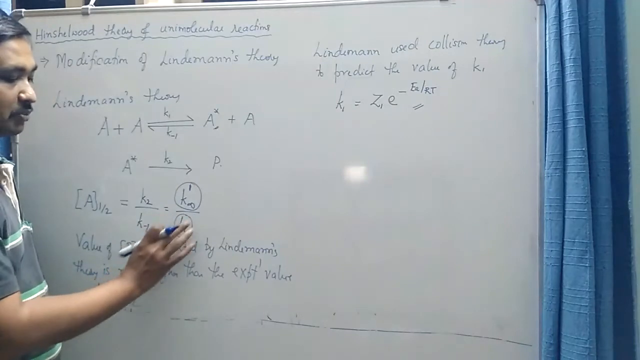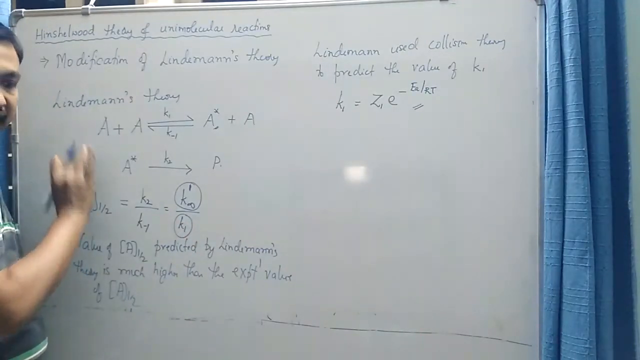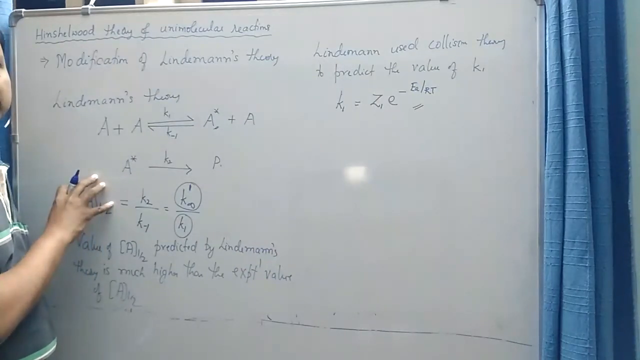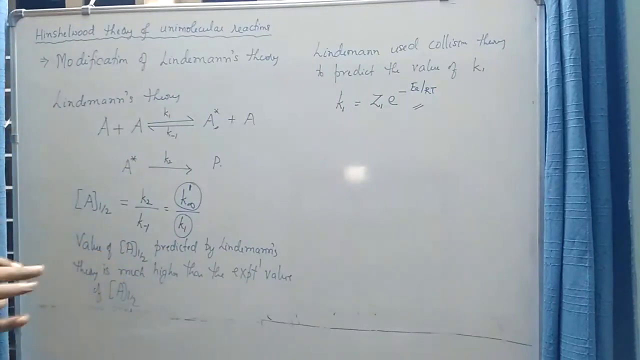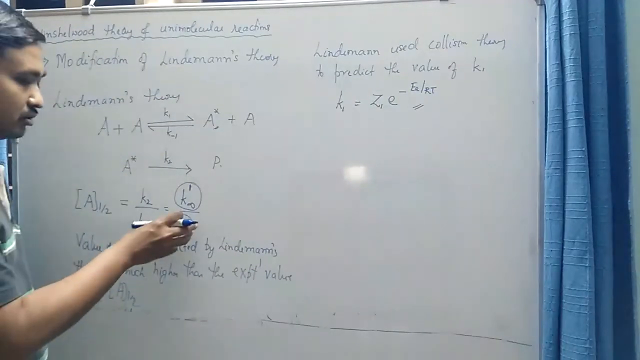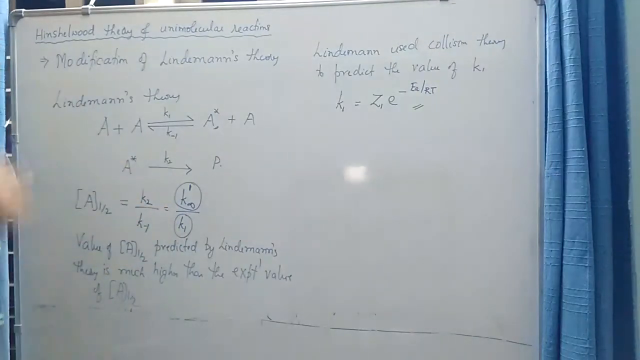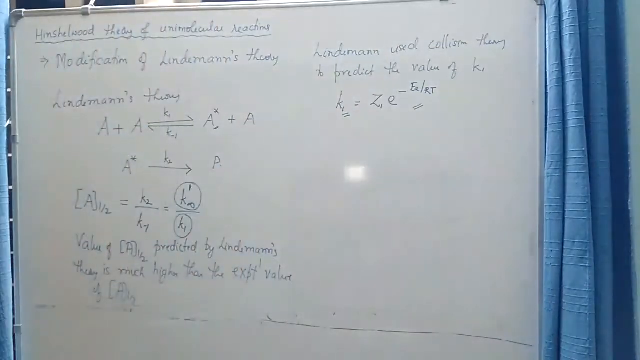If the value of k1 becomes much higher, then the value of a half significantly decreases, and at a certain value, the value of a half predicted by Lindemann may become equal to the experimental value. So we should try to make the theoretical value of rate constant k1 as high as possible, because this results in a much lower value of k1. This was one of the problems involved in Lindemann's theory.